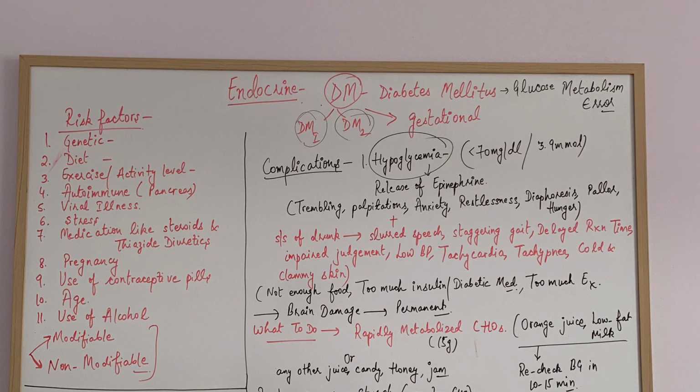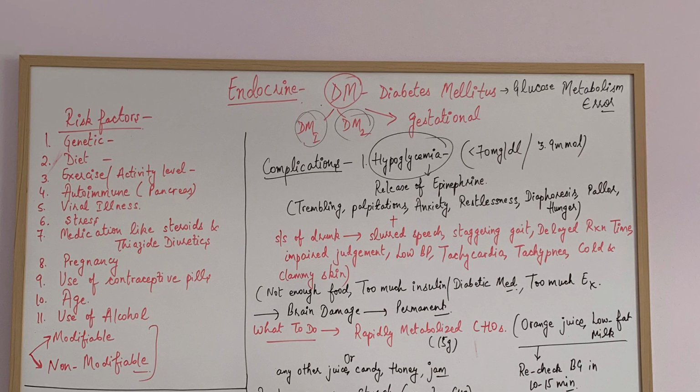Now let's move on to the complications of diabetes. The first important complication, which is very important from the exam point of view, is hypoglycemia. When the patient, either type 1 or type 2, is taking insulin or oral anti-diabetic medications, the main complication is hypoglycemia.